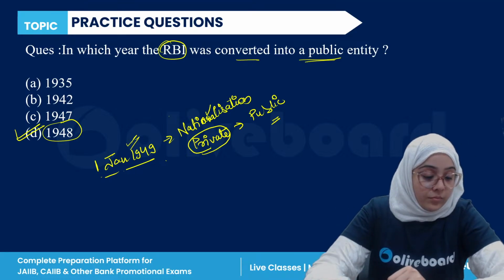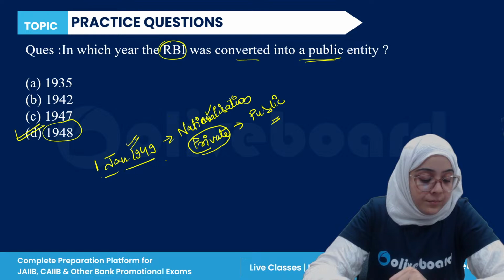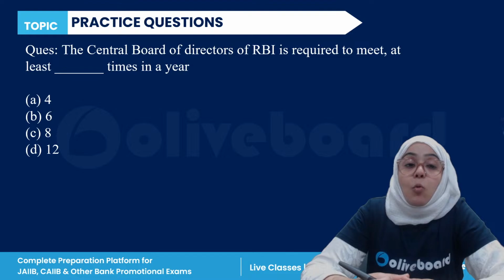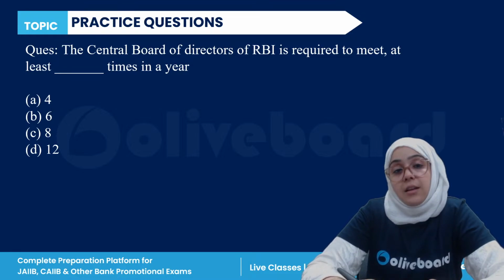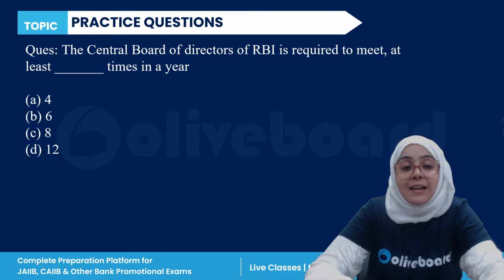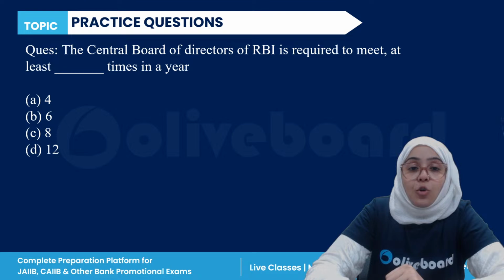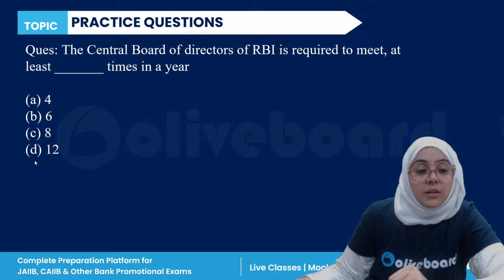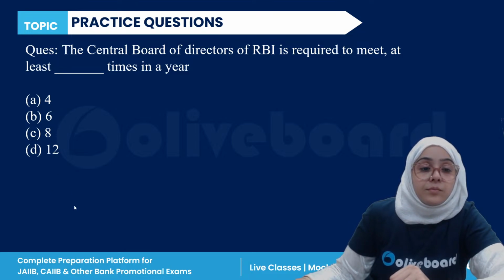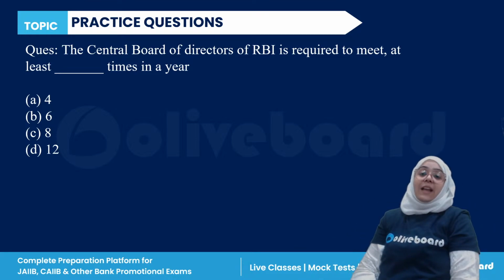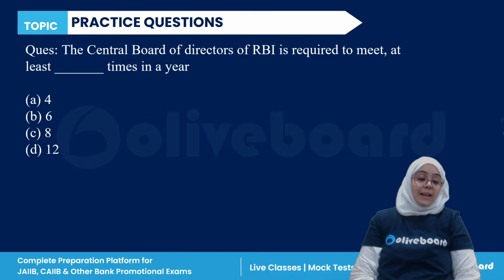Done, everyone? Okay. Next, the Central Board of Directors of RBI is required to meet at least dash times in a year. The Central Board of Directors of RBI is required to meet at least how many times in a year? Please answer this question, everyone.